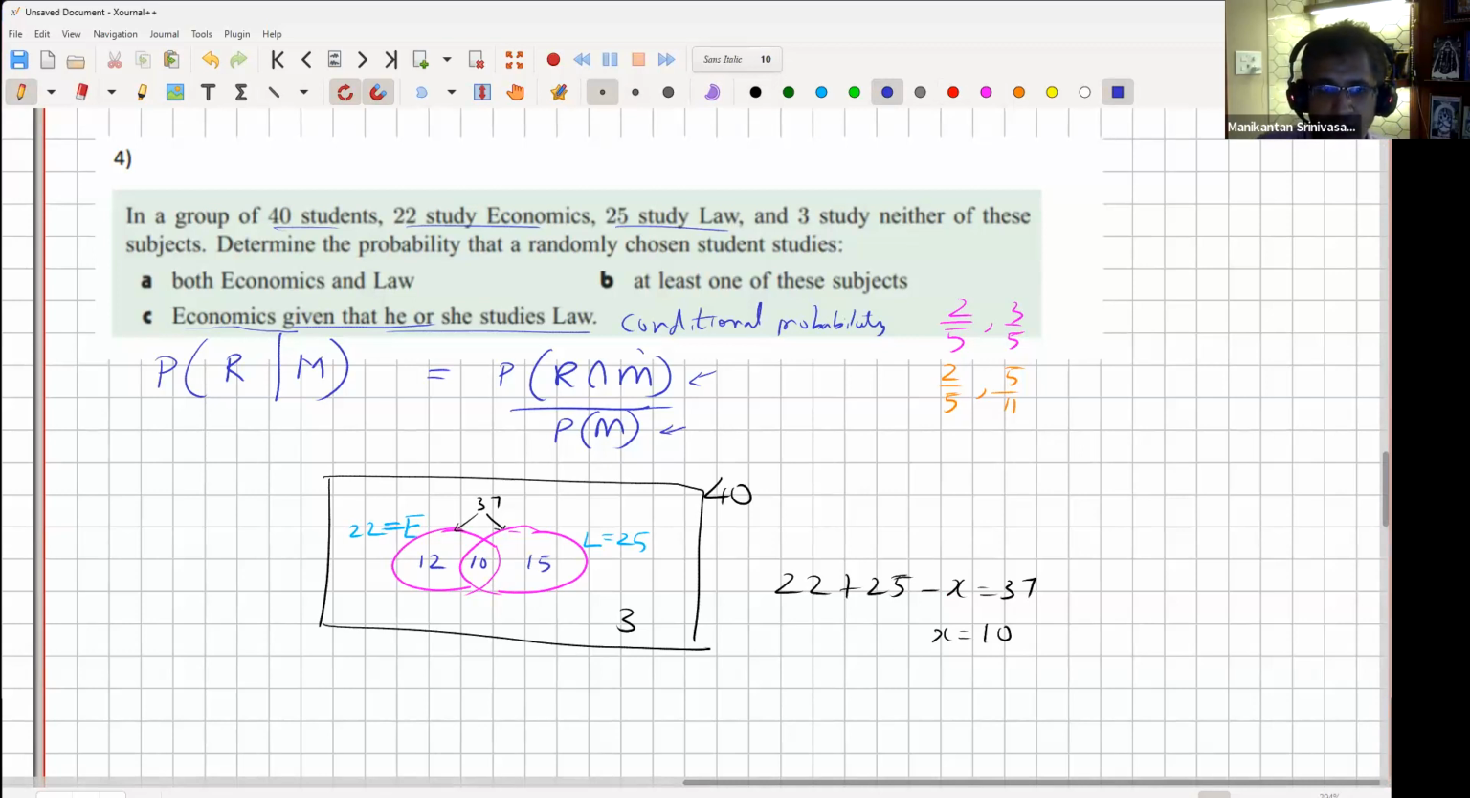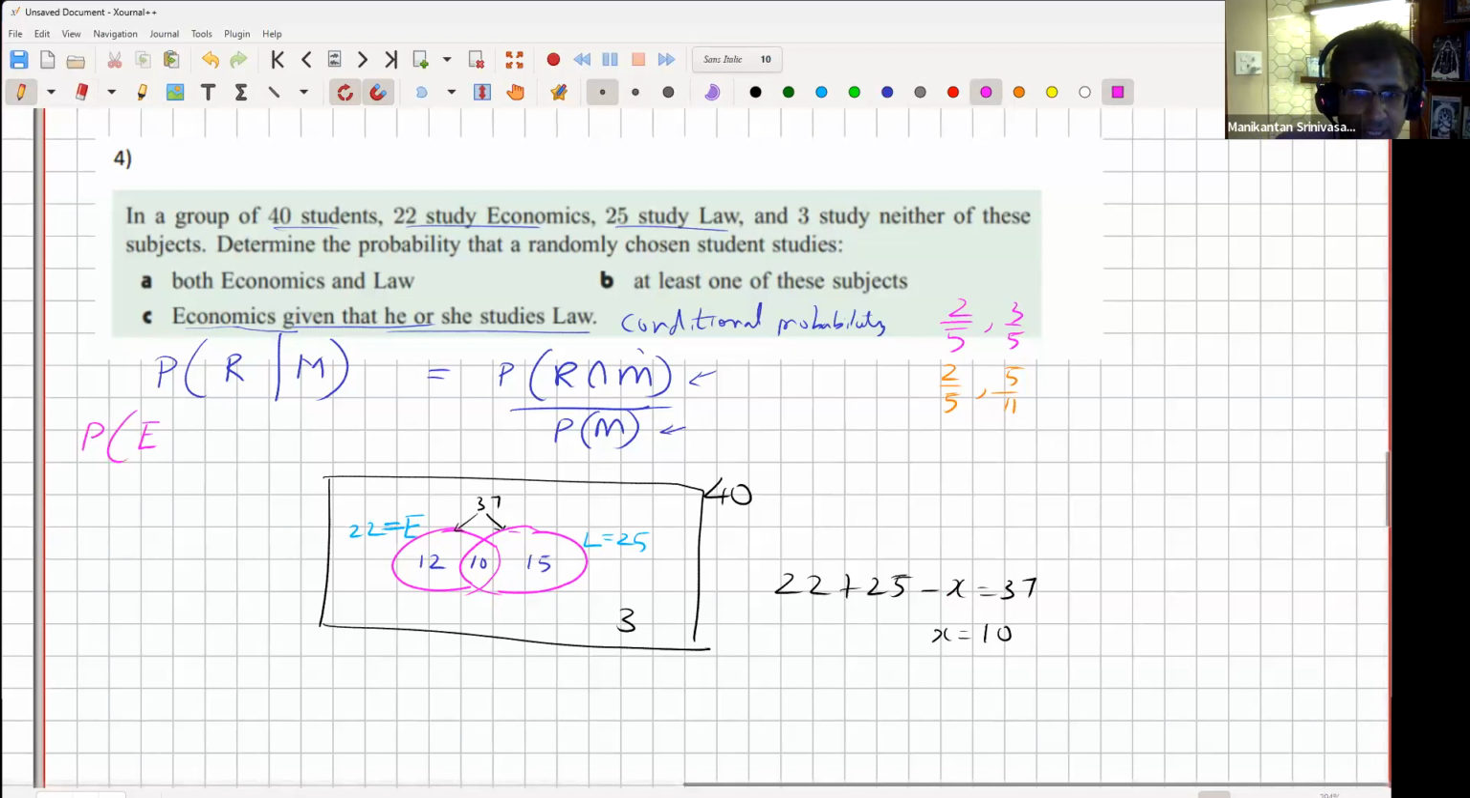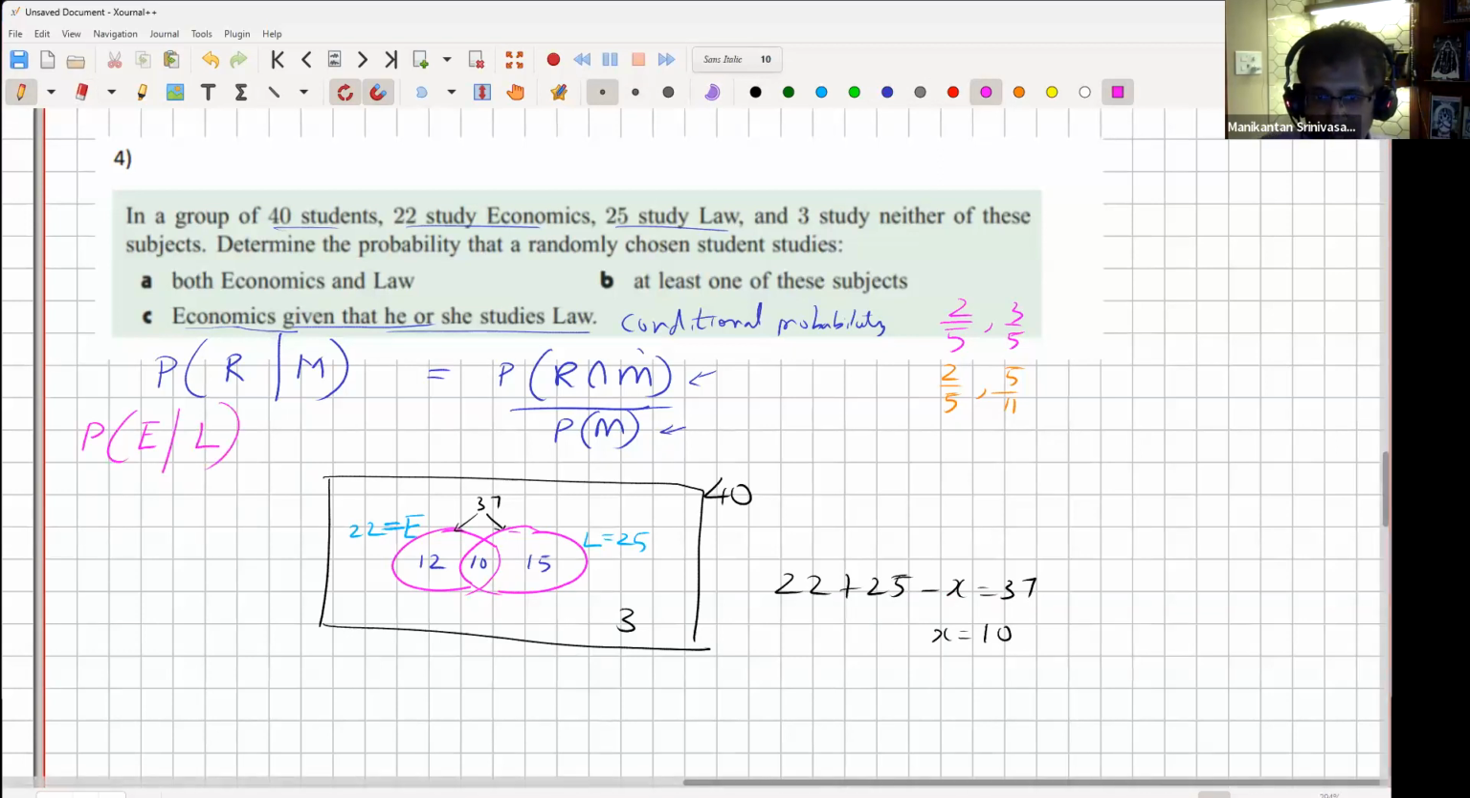Now, what is the probability for economics? So the probability that's being asked is the probability that it's economics given law. Which means what? I'm telling you, it's one of the 25 students who are studying law. Now you tell me what is the probability he's studying economics. So it has to be the fraction 10 of the 25 people, right? The 10 who are studying both. It's probability of economics intersection law by probability of law. So it's 10 by 25, which is 2/5 indeed.